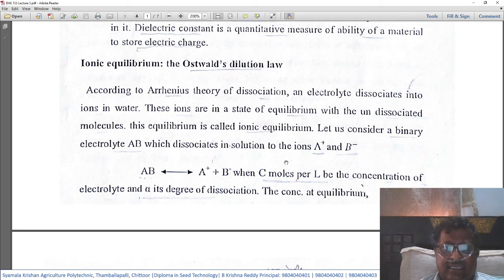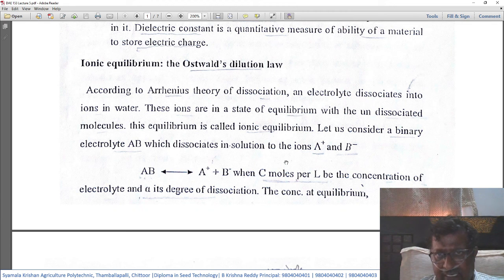These ions are in a state of equilibrium with the undissociated molecules. The solution will have both dissociated ions and undissociated molecules of the solute, present in an equilibrium. This equilibrium is called the ionic equilibrium.